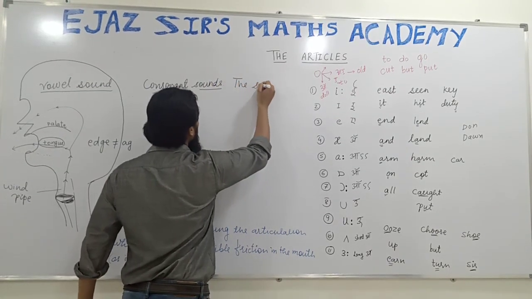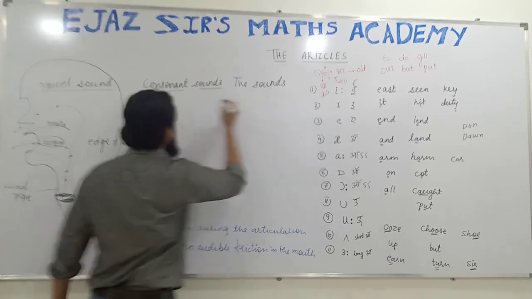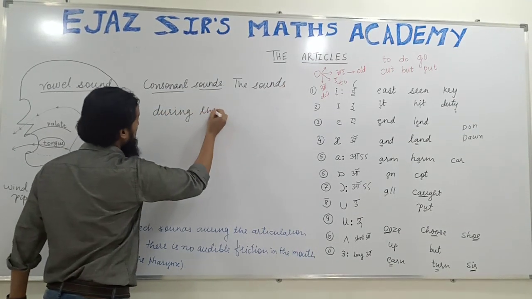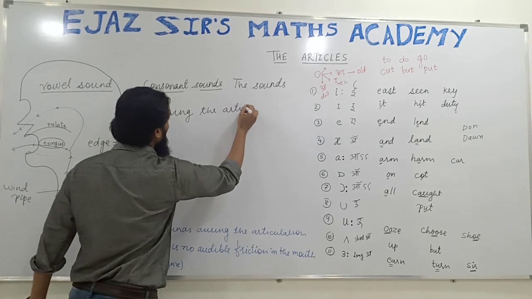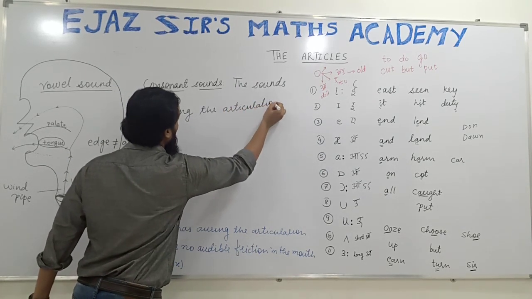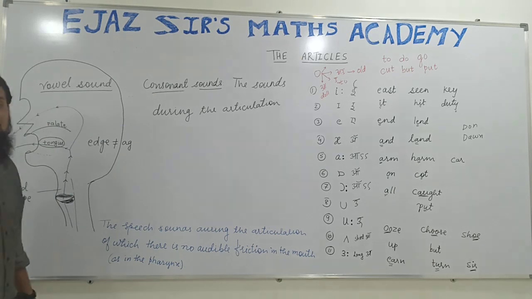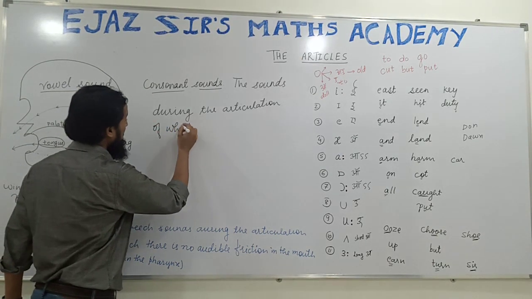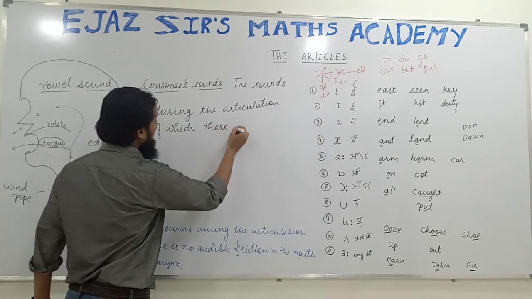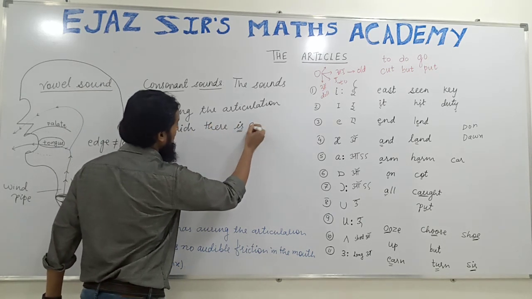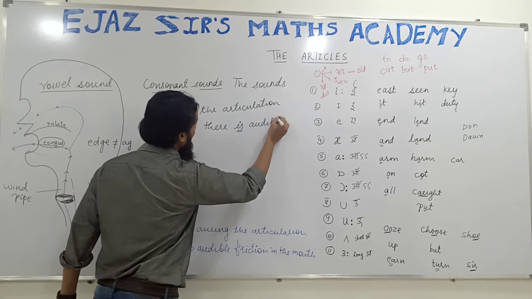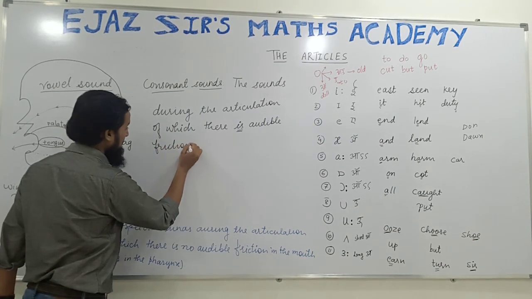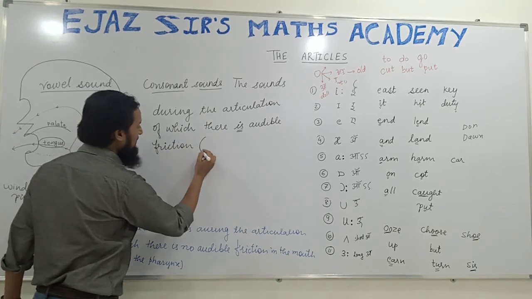The sounds during the articulation of which there is audible friction. Articulation is production. And what do we mean by audible friction?